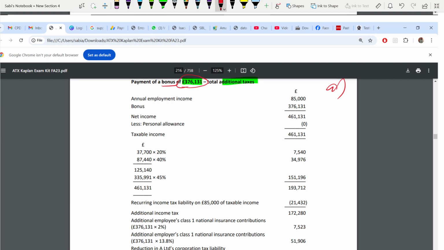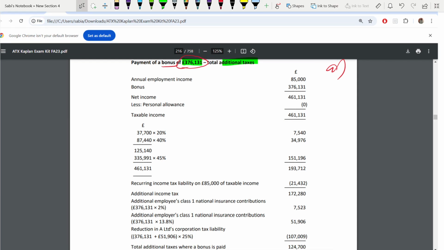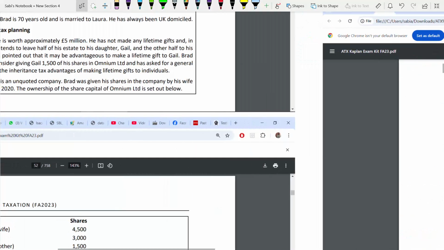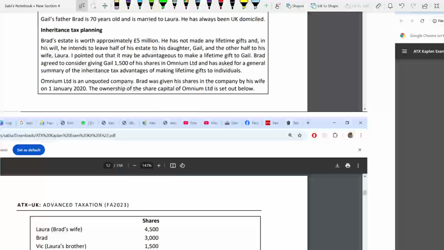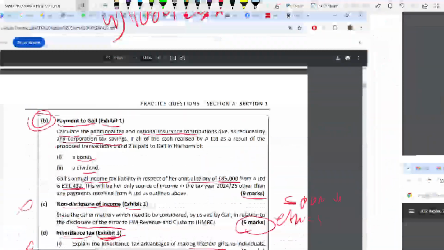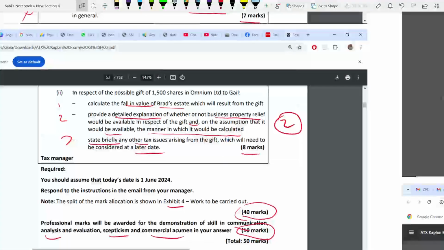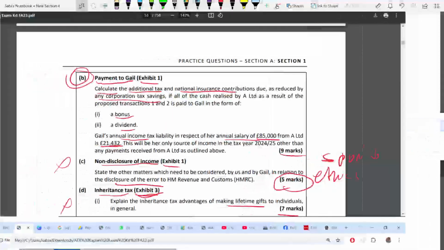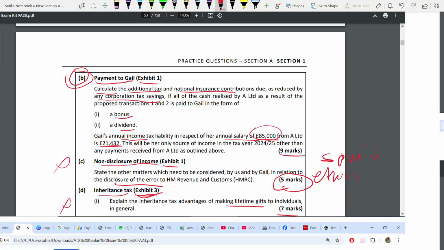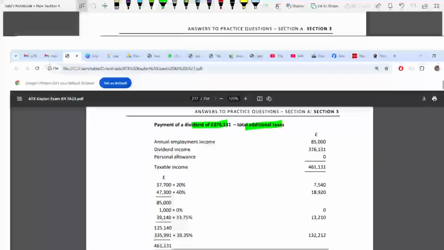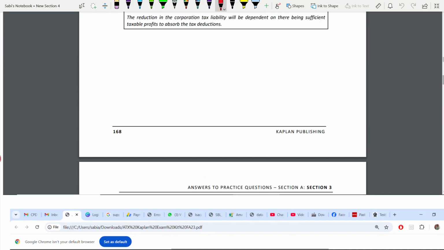Okay. So here, annual income is 85,000. See this annual 85,000, whether it's dividend or bonus, salary is there. They have given it here. You see, 85,000. They have told this is the only source of income. With this, you will get bonus or dividend. And they have given the income also for you. So 85,000. Then your dividend income is, sorry, I should be in the bonus section.